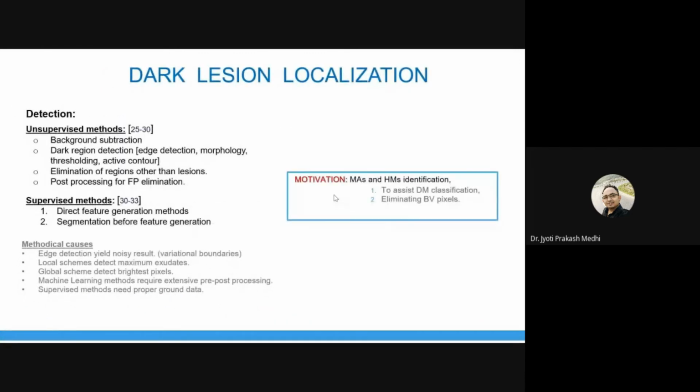The next is dark lesion localization. The motivation is to identify the dark lesions for assisting diabetic maculopathy classification, and then eliminating blood vessel pixels. Blood vessel pixels mainly cause hindrance in the detection of dark lesions. So if we go for eliminating or masking these blood vessels, then the detection gets proper. Similarly, there are supervised and unsupervised methods, and the methodological causes are similar to the bright lesion detection.